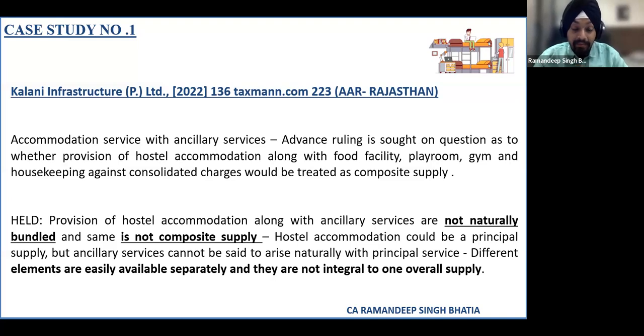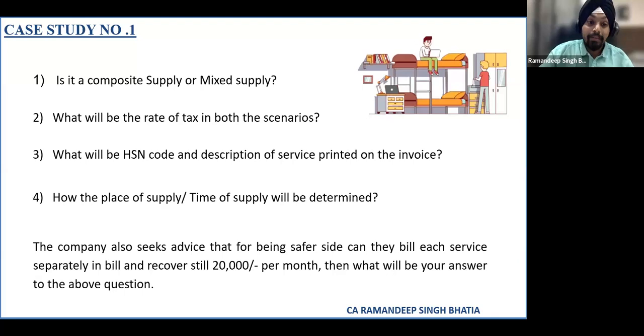But again, as we have discussed rightly, even if these different elements are separately available, even for a single price or for different customers, or there are different walk-in customers also, still that can be considered as a composite supply, and this will not be a mixed supply. We already have discussed. Then there are some other questions which I have pointed out: what will be the HSN code and how will the place and time of supply be determined in case it is held to be a composite supply.